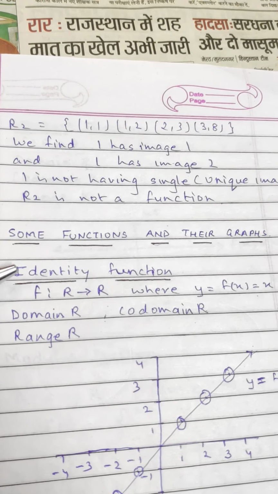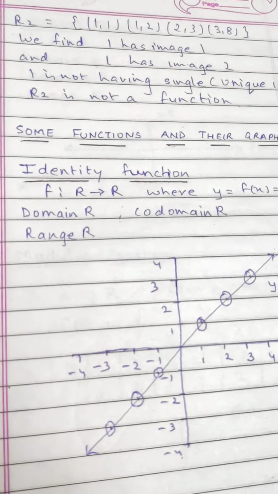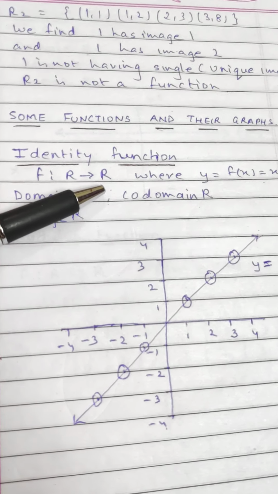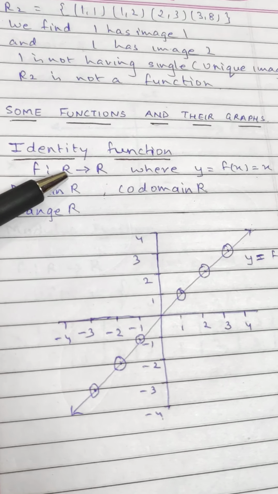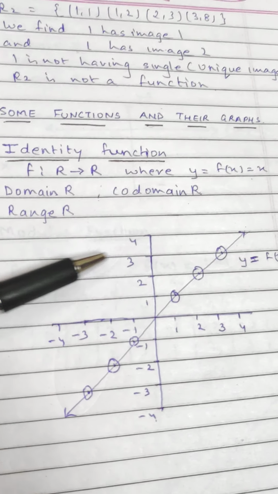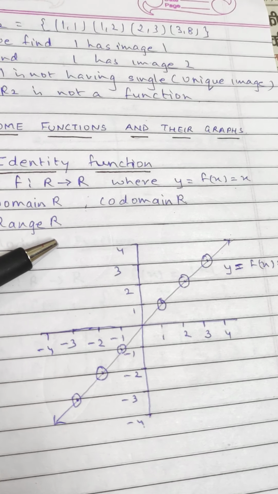Some functions and their graphs. We are going to discuss few functions. Identity function. f is such that R goes to R, where y is equal to f(x) = x. Domain. What is the first set? R. Codomain. Second set is R. What is the image? You put 1, it will give answer 1.